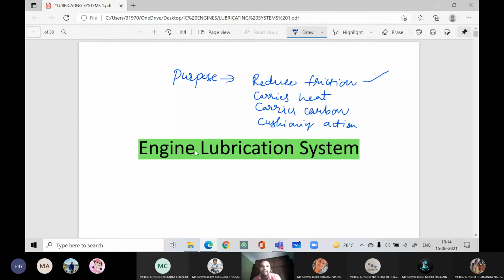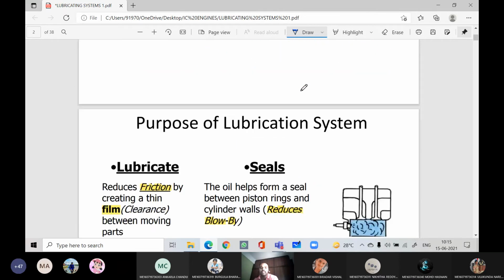Where lubrication is required, where there is relative motion, it means one part is moving relative to another part. Maybe one is fixed, the other is moving. Wherever there is relative motion, there may be chances of heat generation due to the friction. If you don't lubricate those parts, wear and tear will take place, and you need to replace the parts, so it will be a costly affair. Therefore, we need to lubricate the parts, because there will be relative motion.